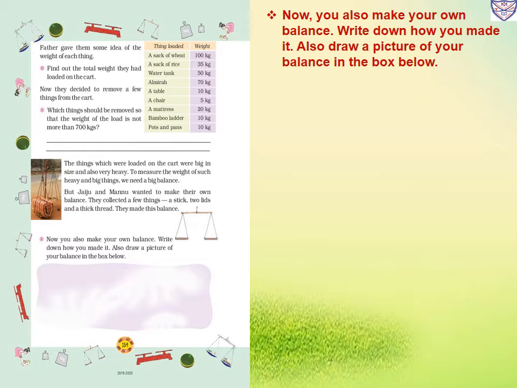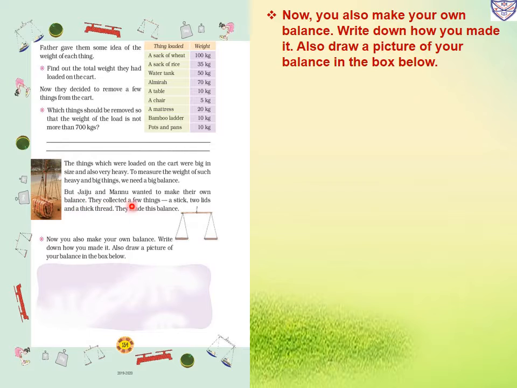Page number 134. The things which were loaded on the cart were big in size and also very heavy. To measure the weight of such heavy and big things, we need a big balance. So what type of balance will we need to measure the things? But Jaiju and Manu wanted to make their own balance.